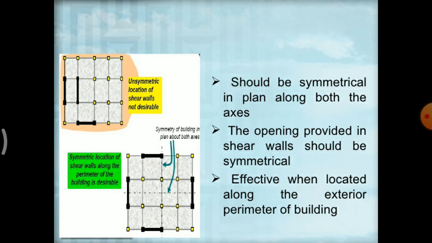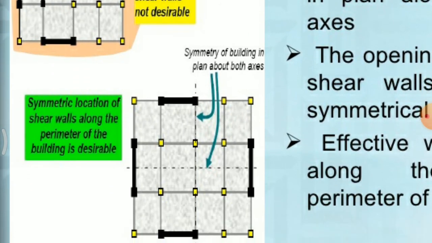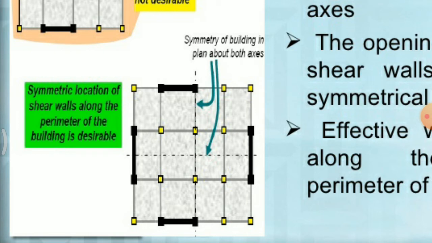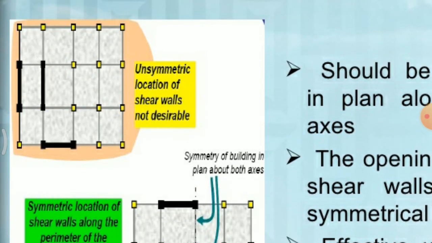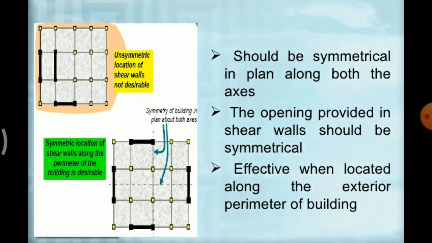It should be symmetrical in the plan along both axes. The openings provided in the shear wall should be symmetrical, and shear walls are most effective when located along the exterior perimeter of the building. As we see here, a shear wall provided along the outer periphery is more useful for an earthquake resisting structure than an unsymmetrically provided shear wall. Unsymmetrical location of shear walls is not desirable, and symmetrical location of shear walls along the perimeter of the building is desirable. So we must take care of this.